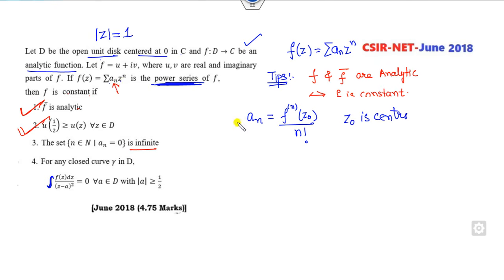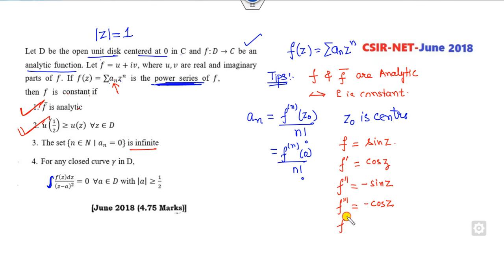You can see the center is 0, so basically this is f^(n)(0) over n factorial. Now the collection of all those n is very simple. You can simply take f as sin z. What is the first derivative? Cos z. What is the second derivative? Minus sin z. What is the third derivative? Minus cos z, and so on. If I calculate the fourth, it is sin z again, and so on. Now what is a1?